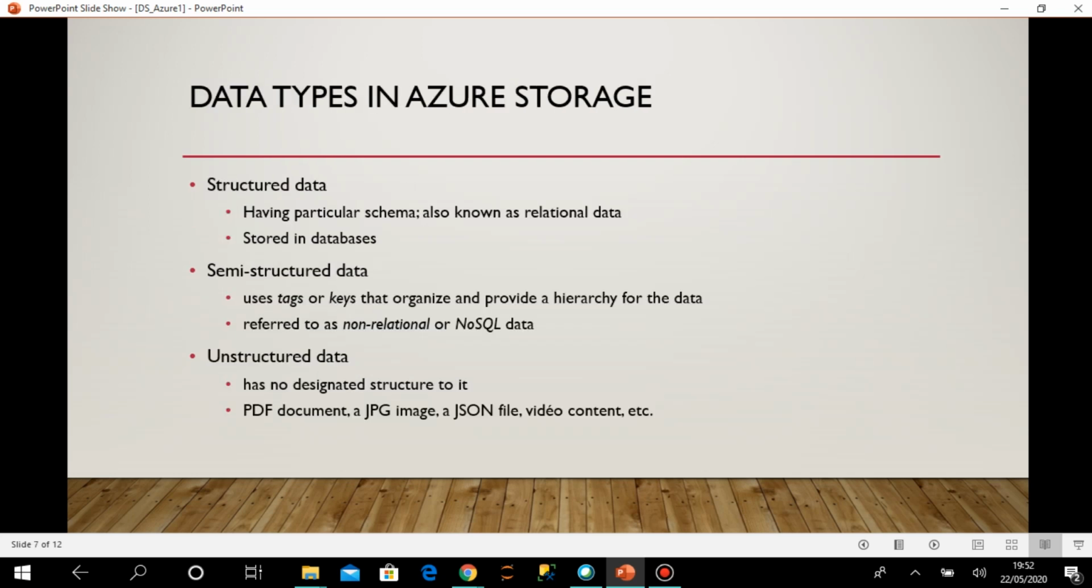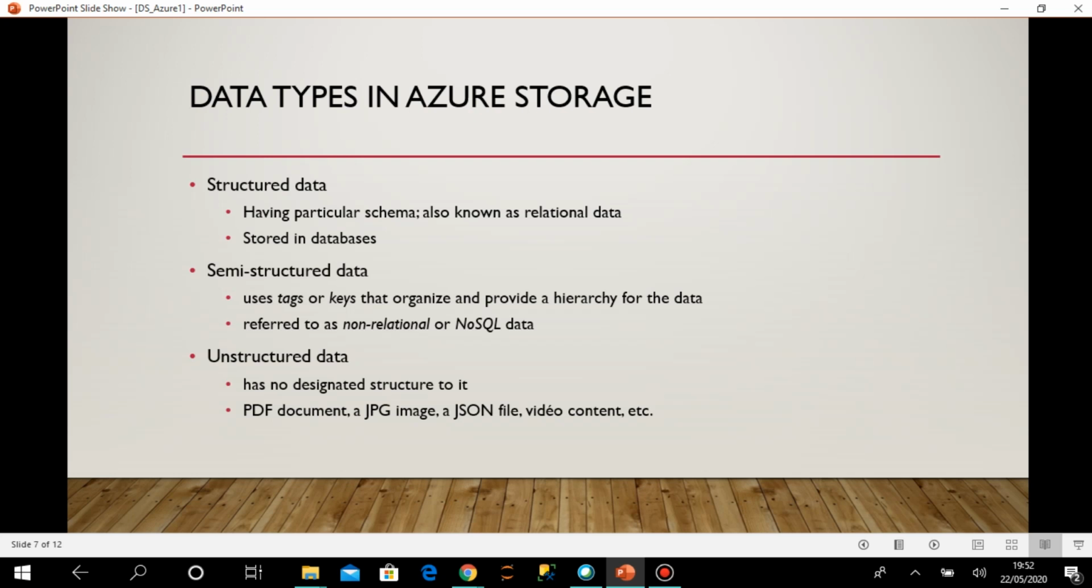Okay. Now, as I told you, different types of data are being handled by Azure. There are three types of data broadly. First one is the structured data that we are all familiar with, that we generally store in databases. It has some particular schema, which means you can save it as a table, right? There are rows and columns, a fixed number of columns, fixed type of data, and it is known as relational data as well.